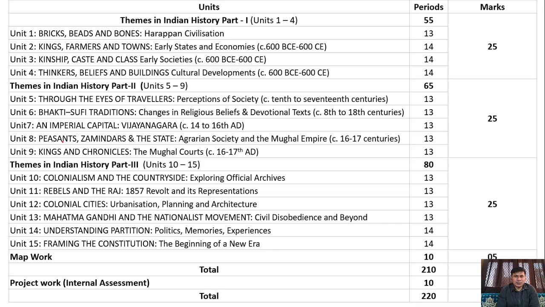And the names of the chapters you definitely have to read more than 2 times, so that you can understand what we are going to deal with in which chapter. Only when you read the name, you will definitely be able to understand some kind of information from the name of the chapter.